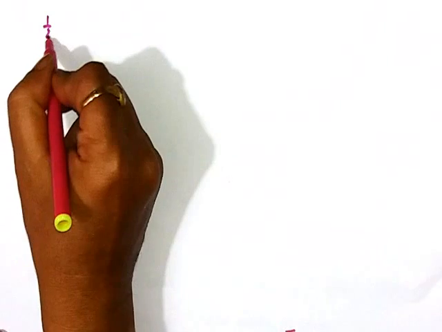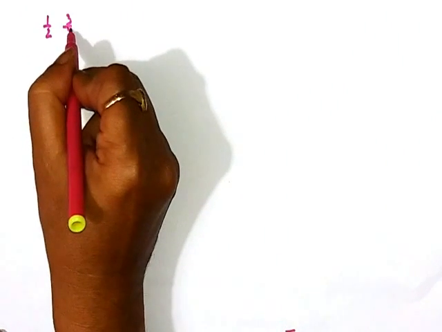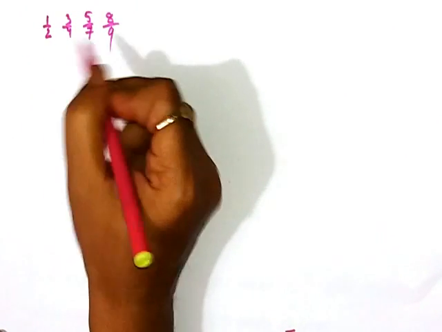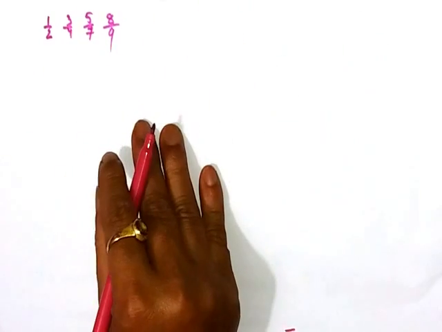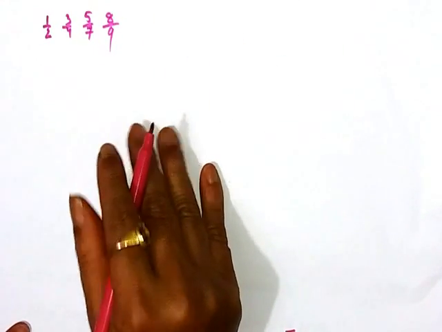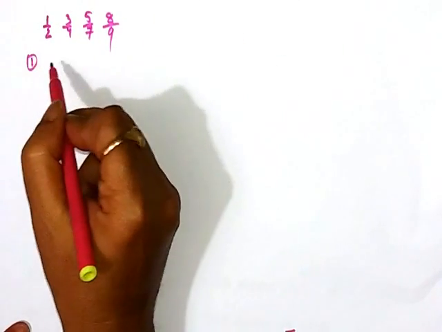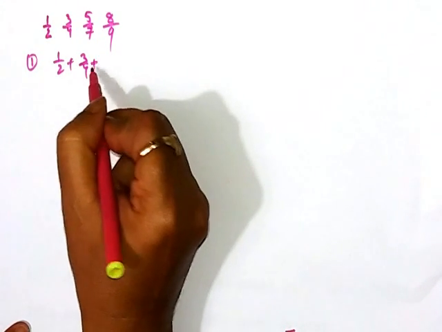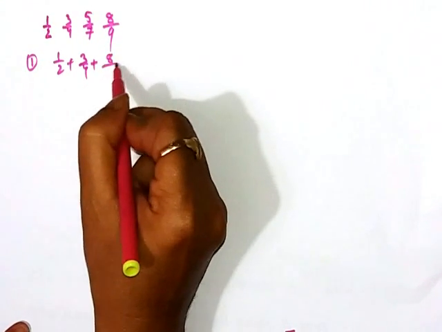Let's start with the fraction. Let's just imagine the fractions 1 by 2, 3 by 4, 5 by 7, 8 by 9. All are fractions. Now let us think in the very normal way. Just add some fractions like 1 by 2 plus 3 by 4 plus 8 by 9.